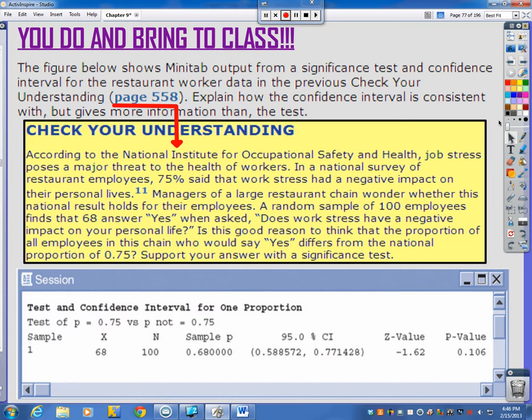And then here is the problem I want you to do and bring the answer to class the next day. So pause the video and do the problem, and you will be done.